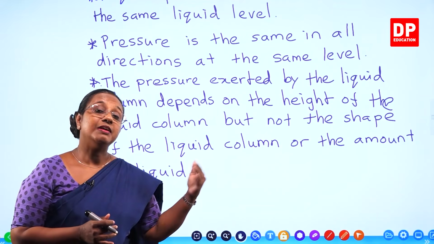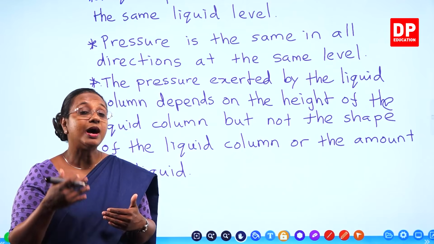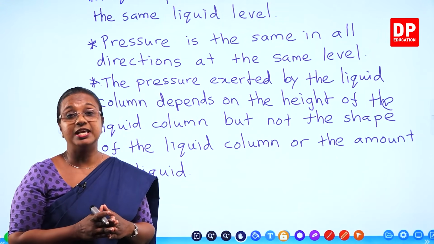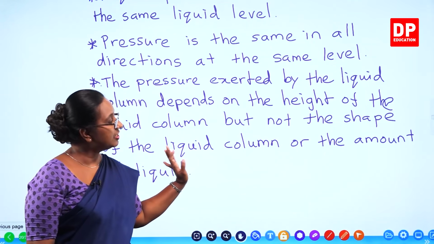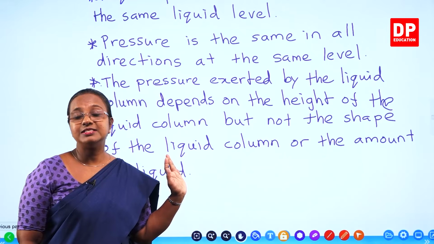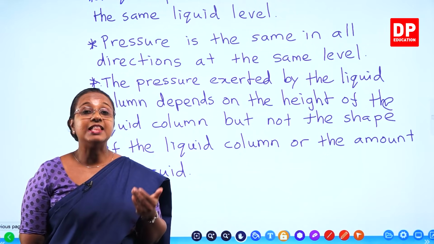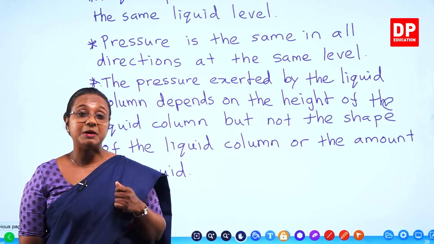Then we will try to understand the equation used to calculate hydrostatic pressure. Now that you all have understood these characteristics, as I told you, we need to understand the equation that is used for pressure exerted by liquids.